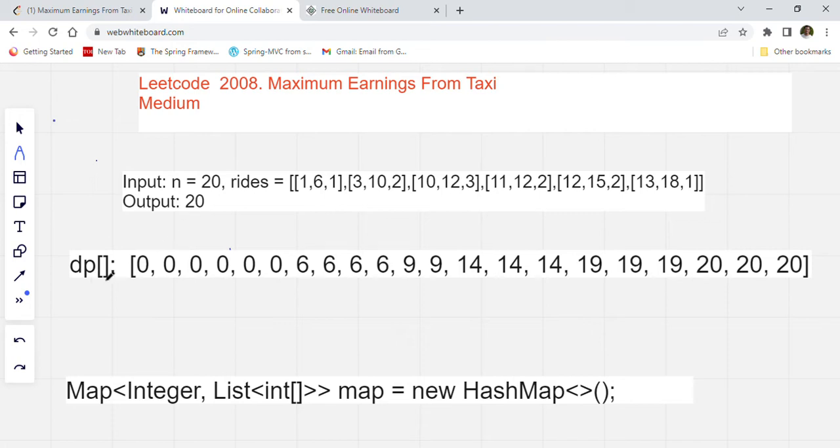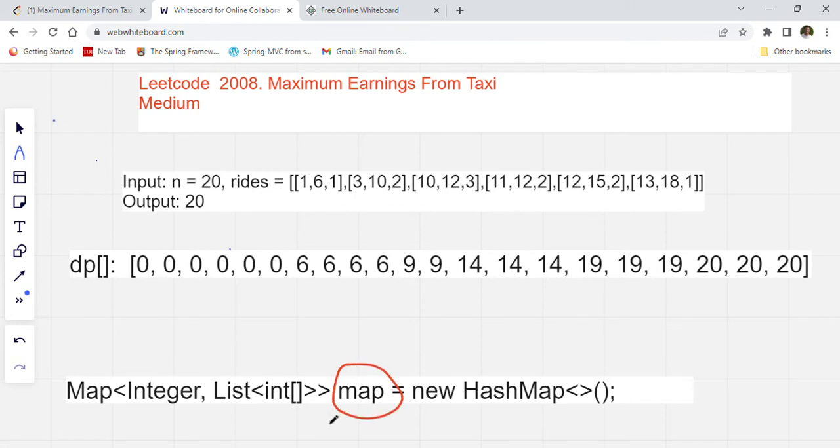So we'll create one DP array of 20. We will add one more element, so it will be 21 elements, because we add one more element for 0, and all the values of the DP array will be 0 in the beginning. Also, first we will take this rides input, and we will create a map from that.